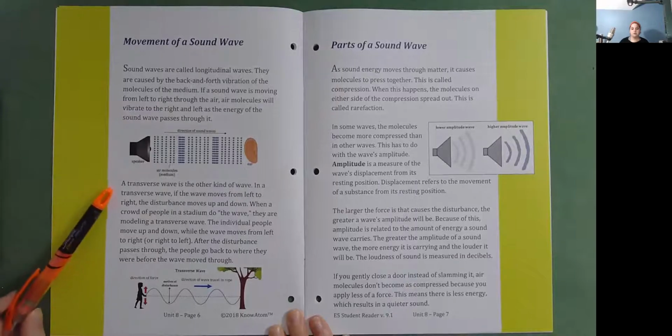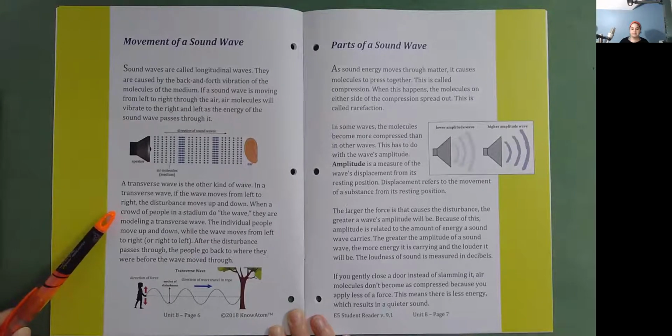A transverse wave is the other kind of wave. In a transverse wave, if the wave moves from left to right, the disturbance moves up and down. When a crowd of people in a stadium do the wave, they are modeling a transverse wave. The individual people move up and down while the wave moves from left to right or right to left. After the disturbance passes through, the people go back to where they were before the wave moved through.